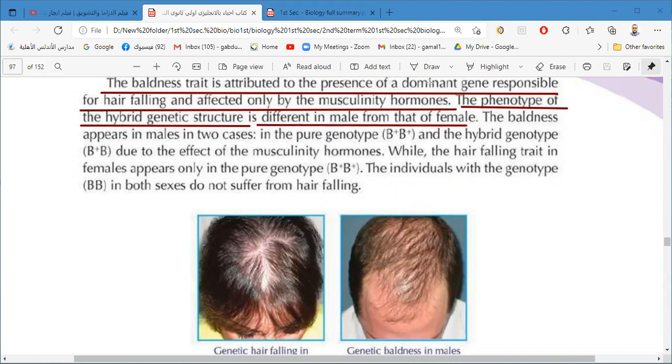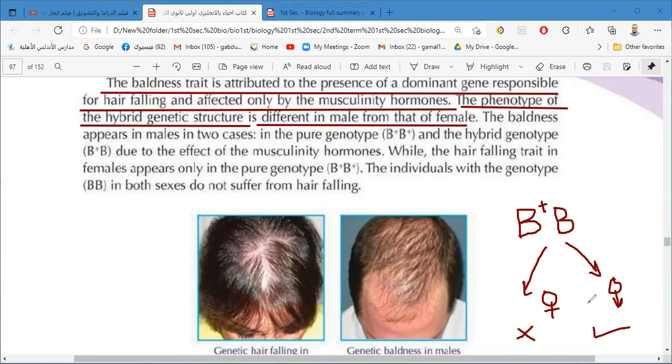The hybrid B positive B: if he is a male, this one gene only of hair falling is found, and he has hair falling. But if she is a female, she doesn't have hair falling.